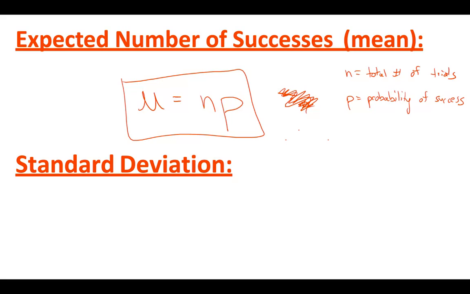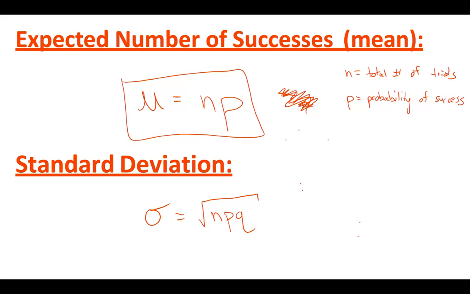And then another thing which we often do is standard deviation, which measures how spread out the data is, or the variation within it. Pretty simple formula for that one as well. The symbol that we use is sigma. It's kind of like an o with a little tail on top of it. And that is the square root of npq.